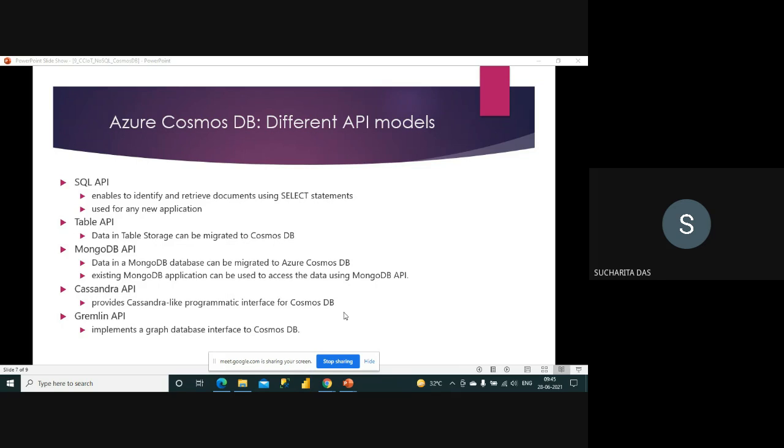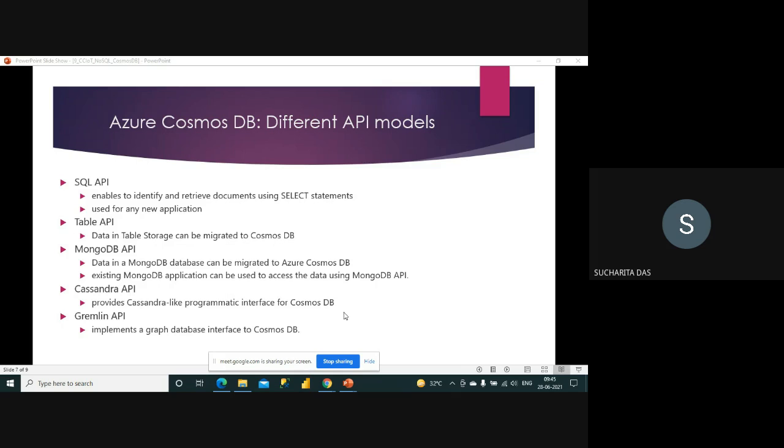But if the system is giving you some features so that you can easily move your existing application to this new environment, then you may be interested, right? That's why this type of features are given in most of the services, so that people can be encouraged to move to the new systems. Okay, so table API is something we talked about, table storage. If you have your data in table storage, then you can migrate to Cosmos DB by using this table API.